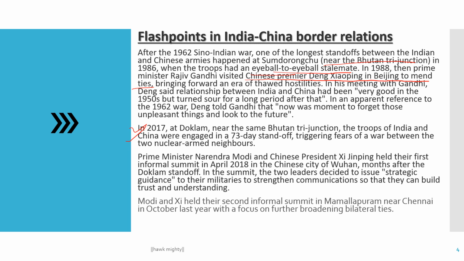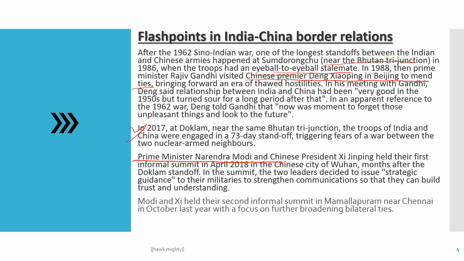Prime Minister Narendra Modi and Chinese President Xi Jinping held their first informal summit in April 2018 in the Chinese city of Wuhan.